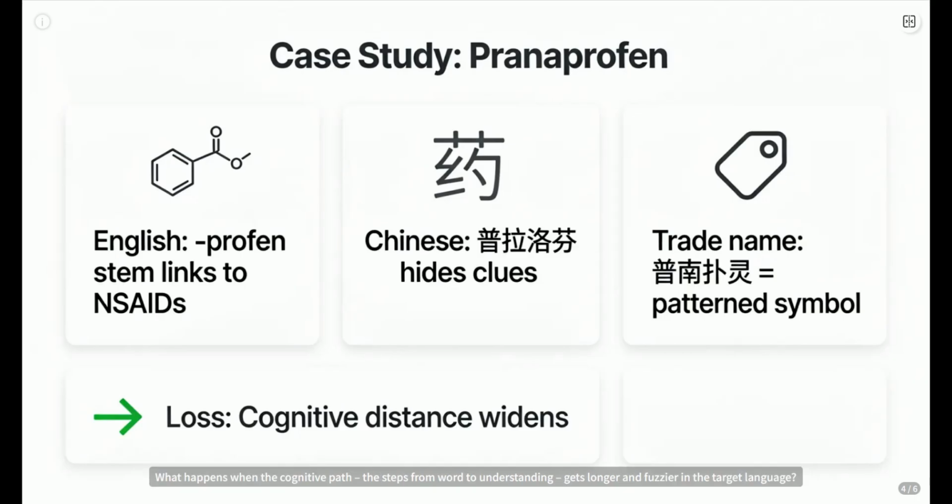What happens when the cognitive path, the steps from word to understanding, gets longer and fuzzier in the target language? That's cognitive distance widening. We compress info for brevity, sure, but if we don't have a way to uncompress it later, we've lost valuable knowledge pathways.